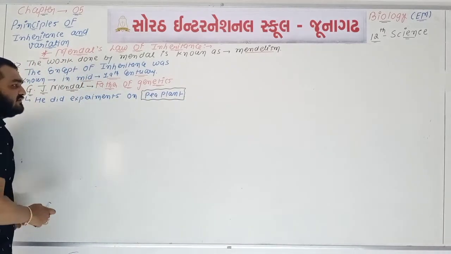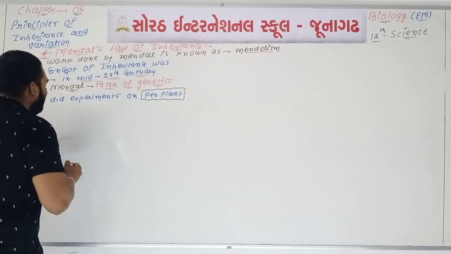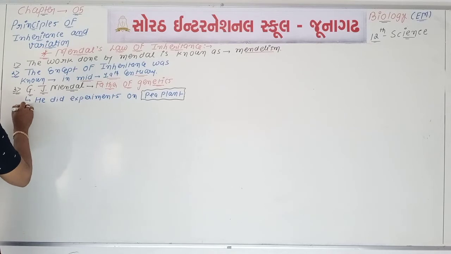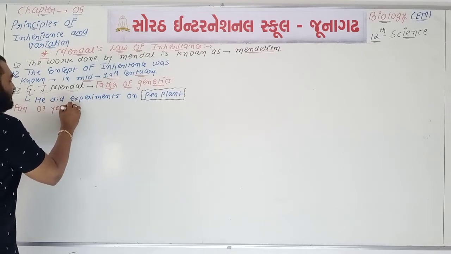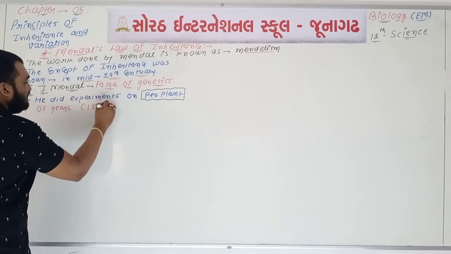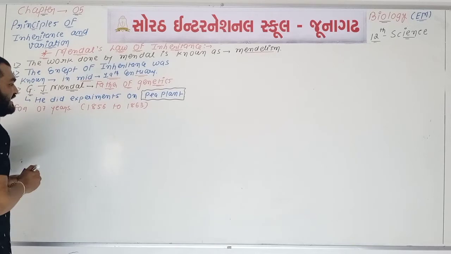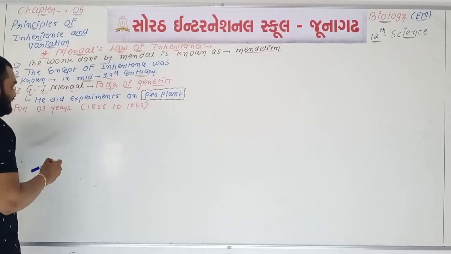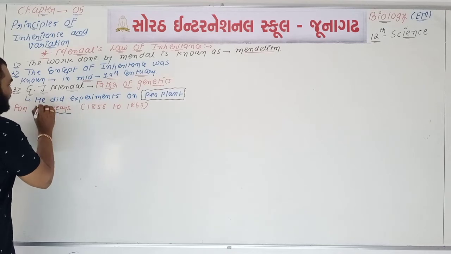The pea plant. You will remember this. He did experiments on pea plants for how many years? For 7 years, from 1856 to 1863. So you will remember this: for 7 years.